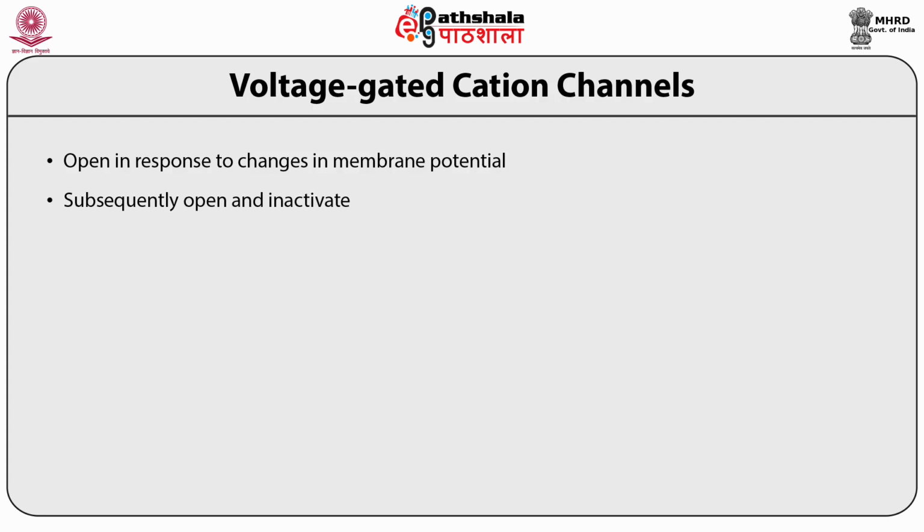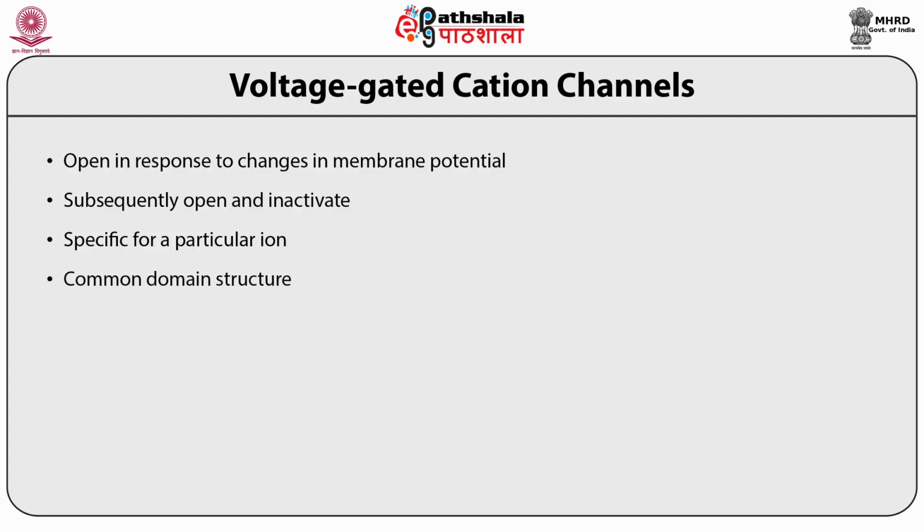Some channels open for longer duration, some open for shorter duration. They are specific for particular ions, meaning the sodium channel is highly specific for sodium. Even though potassium has the same charge, both having one positive charge, the sodium channel will only pass sodium ions.